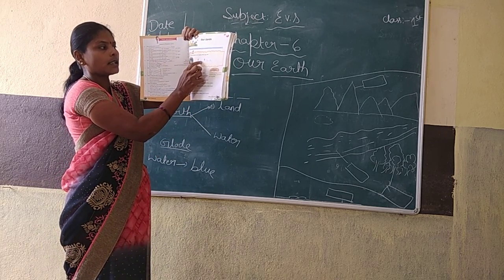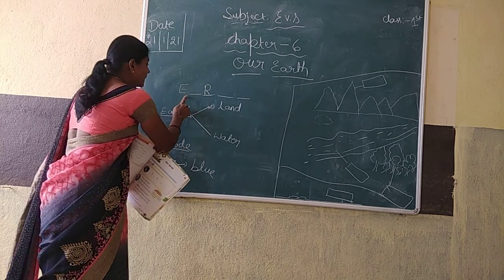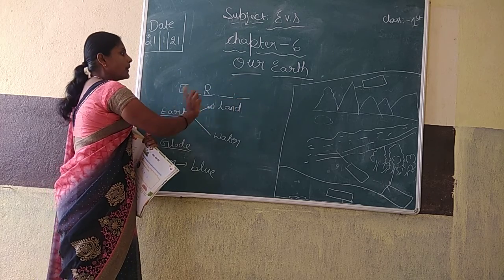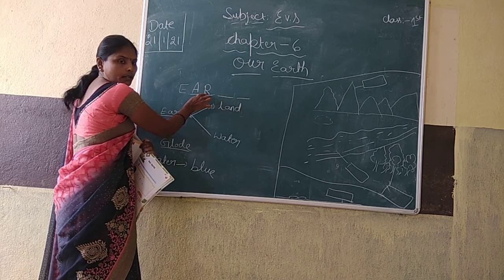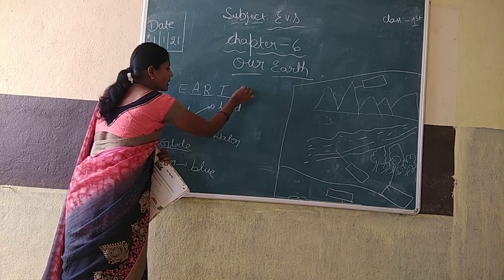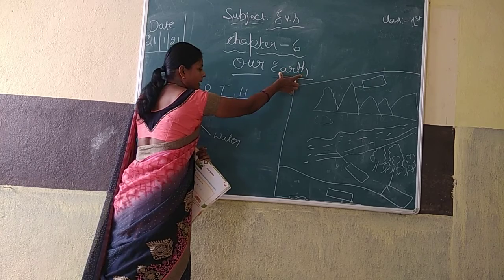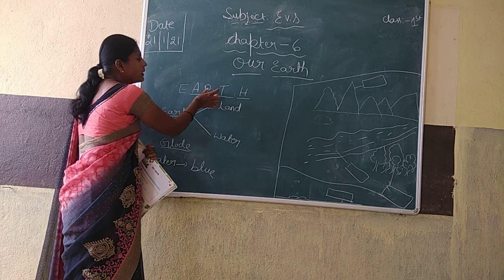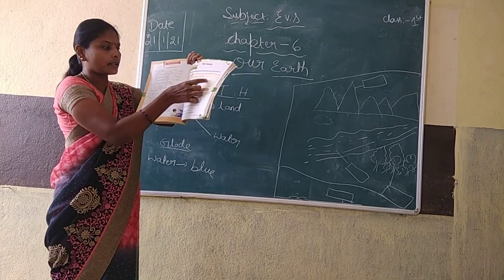E dash R dash another dash. E dash R dash and dash. You have to fill it in. E-A-R-T-H. What? Earth. The small letters I have written, and the capital letters. E-A-R-T-H. Understood? The spelling of earth.